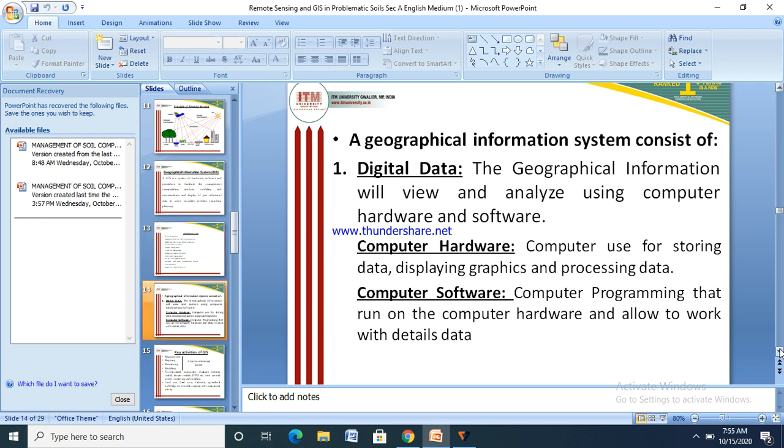A geographical information system consists of digital data. The geographical information will be viewed and analyzed using computer hardware and software. The second component is computer hardware. Computers are used for storing data, displaying graphics and processing data. Computer software comprises programs that run on the computer hardware and allow us to work with the data.